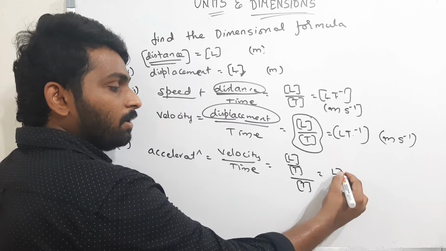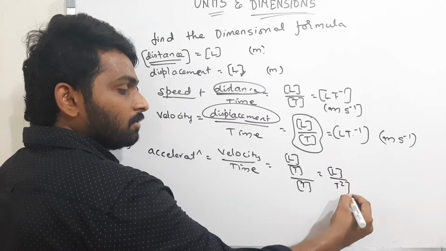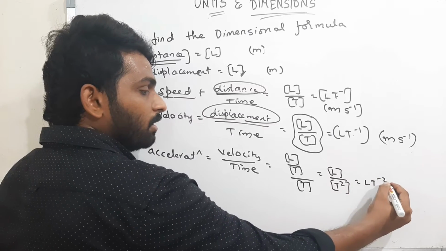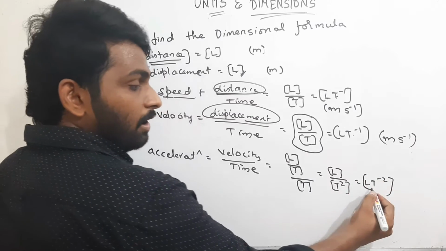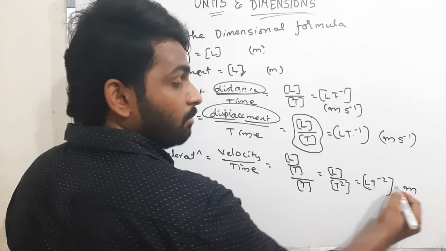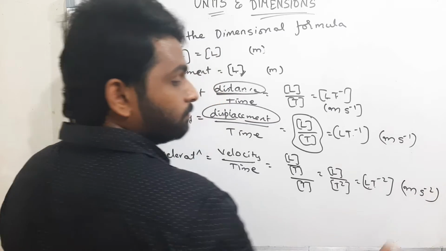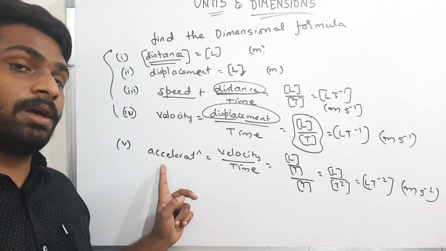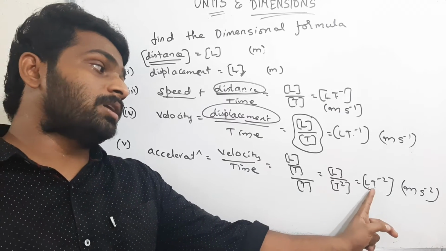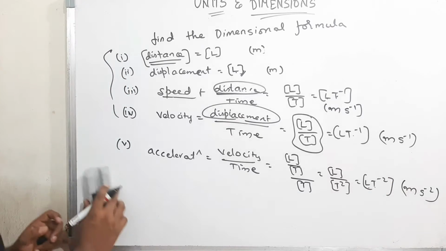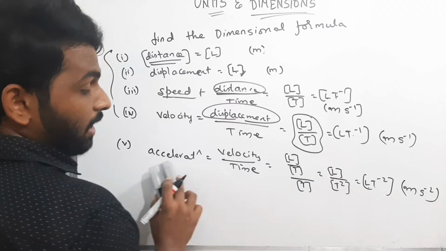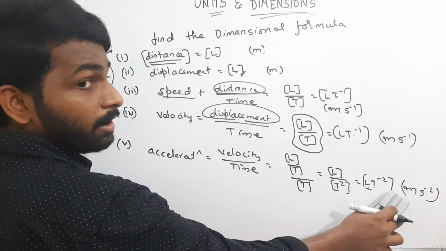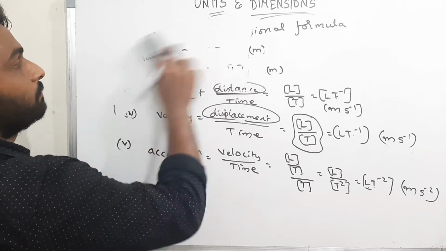Therefore, nothing but L by time square. Therefore, L t power minus 2. What is SI unit? For length, what is the unit? Meter. For time, it is second, s minus 2. Therefore, meter per second square is nothing but the SI unit of acceleration, that is the dimensionality is L t power minus 2. Okay. Please remember this. For acceleration, L t power minus 2.